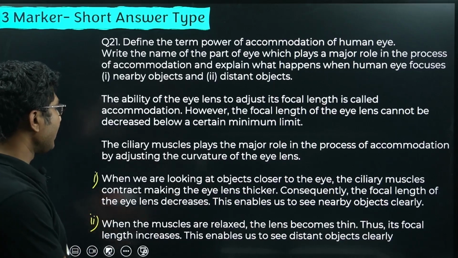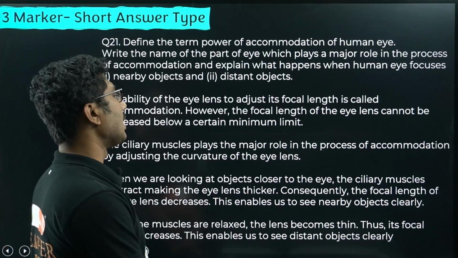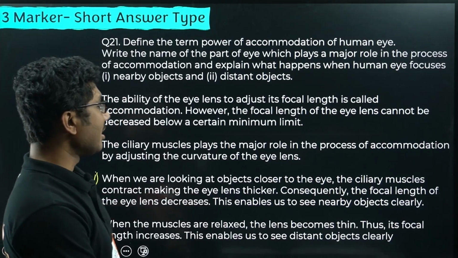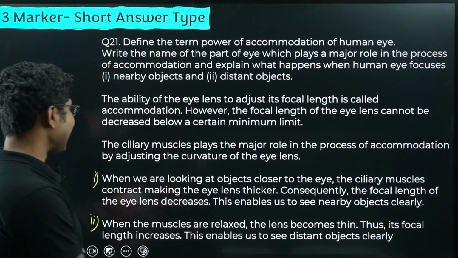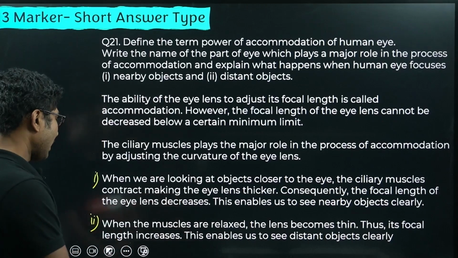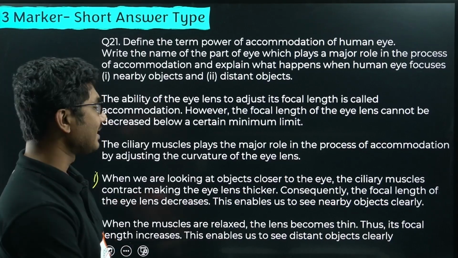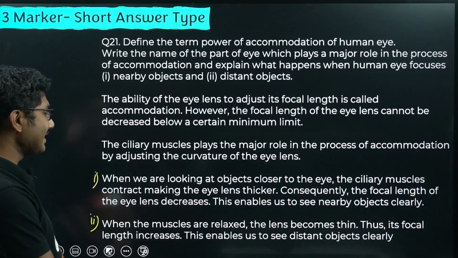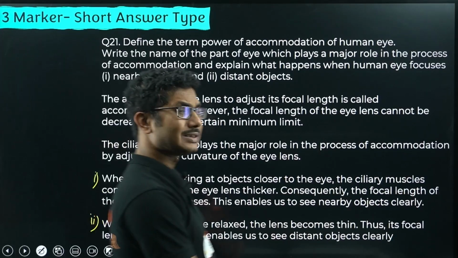When we are looking at objects closer to the eye, the ciliary muscles contract, making the eye lens thicker. Consequently, the focal length of the eye lens decreases. This enables us to see nearby objects clearly. When the muscles are relaxed, the lens becomes thin, thus its focal length increases. It enables us to see distant objects clearly.